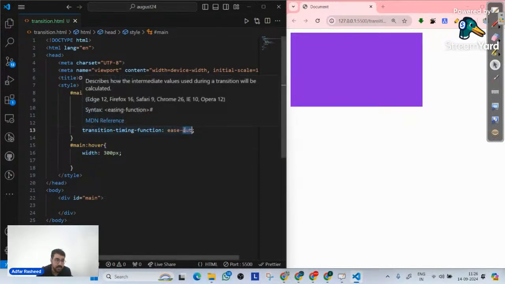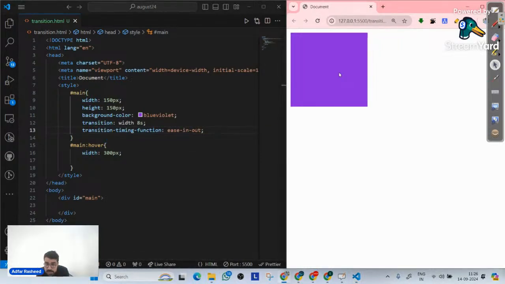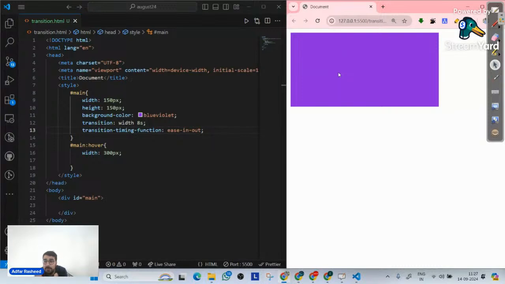In a similar way, we have ease-in-out. Ease-in-out means slow start, slow end, and in between gradually increase the speed. Let me rephrase it. Whenever we try to control the speed curve of my transition, at that particular time, we use a property called transition timing function.